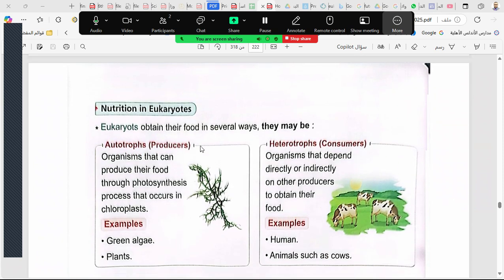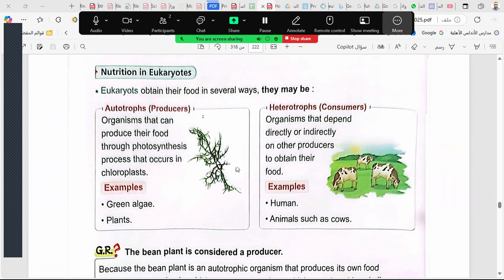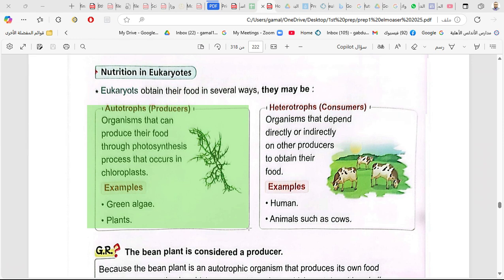Let's go to nutrition in eukaryotes. Some of them are autotrophs and some of them are heterotrophs. Some algae and the plants, green algae and the plants, can carry out the photosynthesis process, so they can make food by themselves.